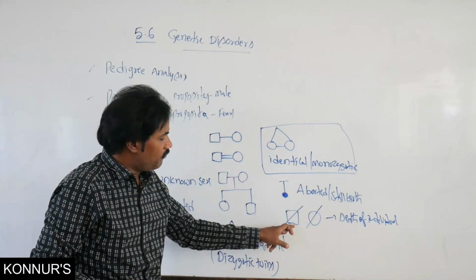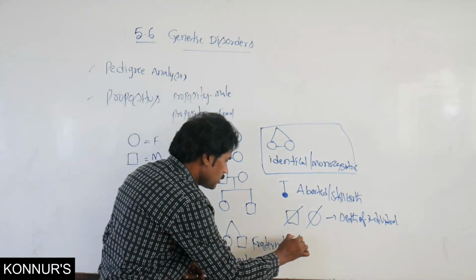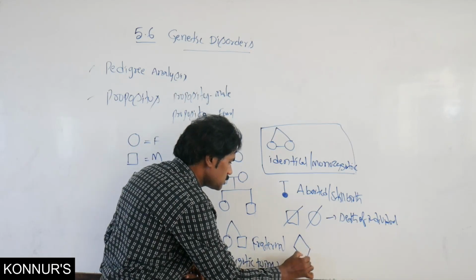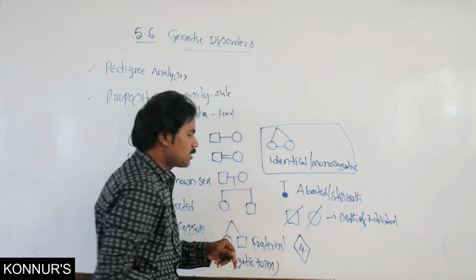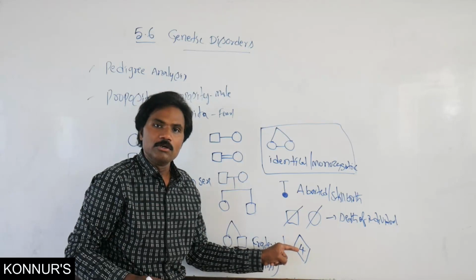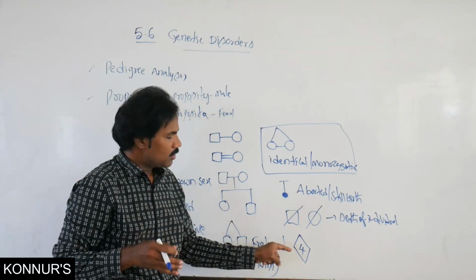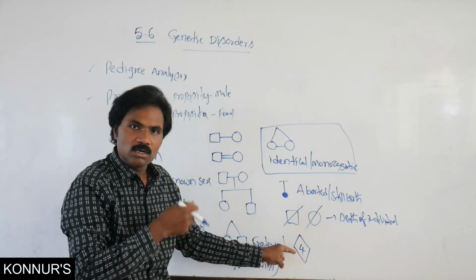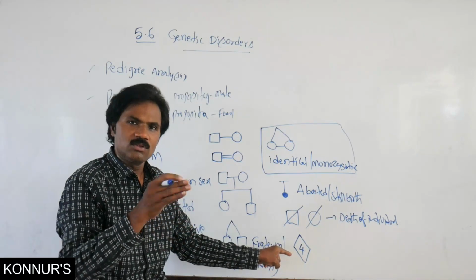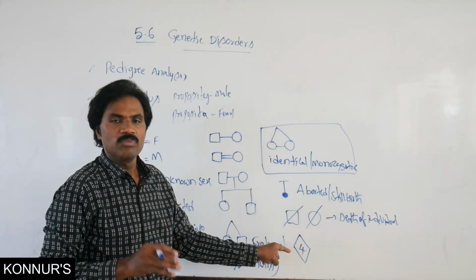The rhombus represents unaffected individuals, either male or female. Here I represent 4, whether it is 5 or 6, whatever it may be.